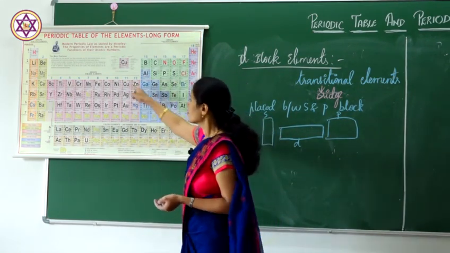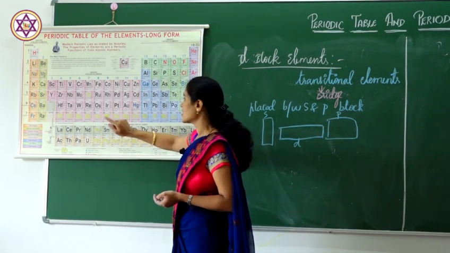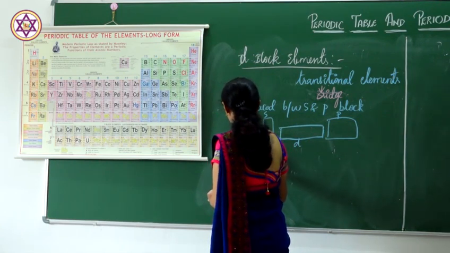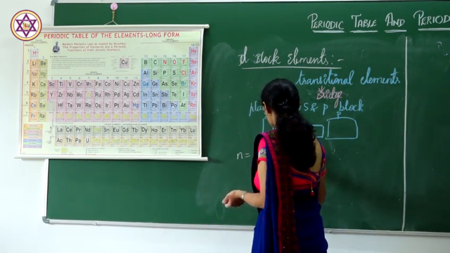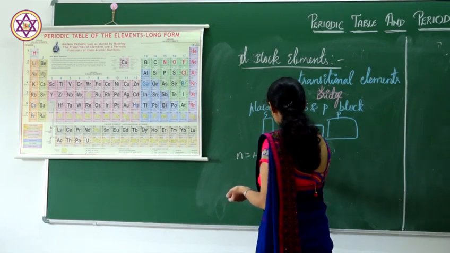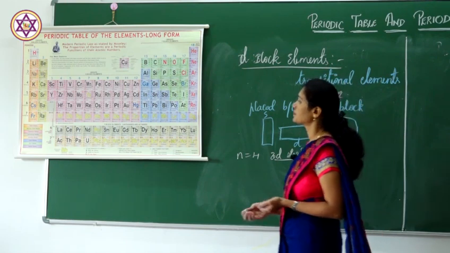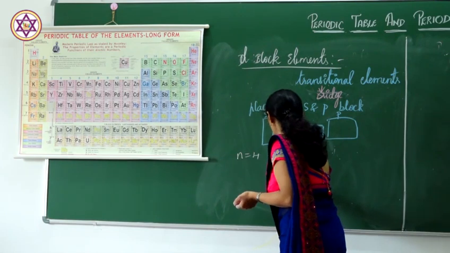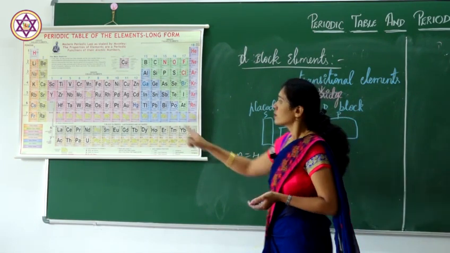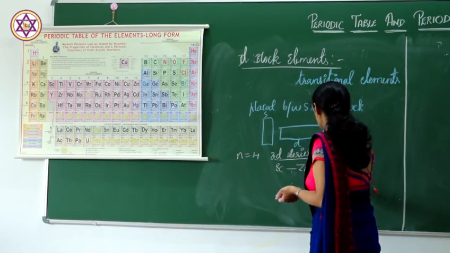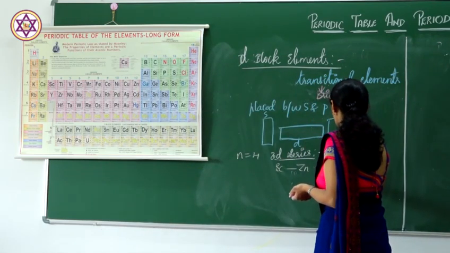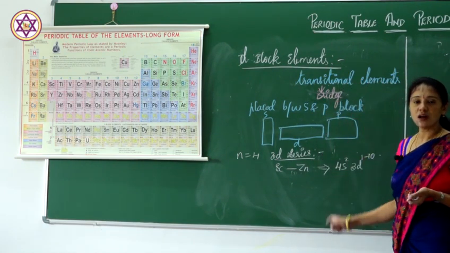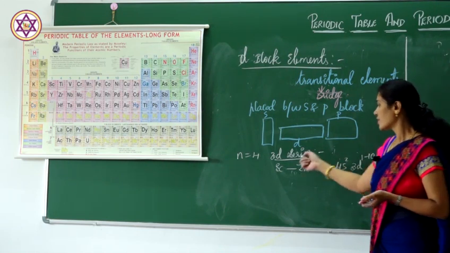That is the 3d series, 4d series, 5d series and 6d series. Coming to n equal to 4, that is the 3d series. In the 3d series, the elements are from scandium to zinc. The outermost electronic configuration is 4s2 3d1 to 10. This is the outermost electronic configuration of the 3d series.